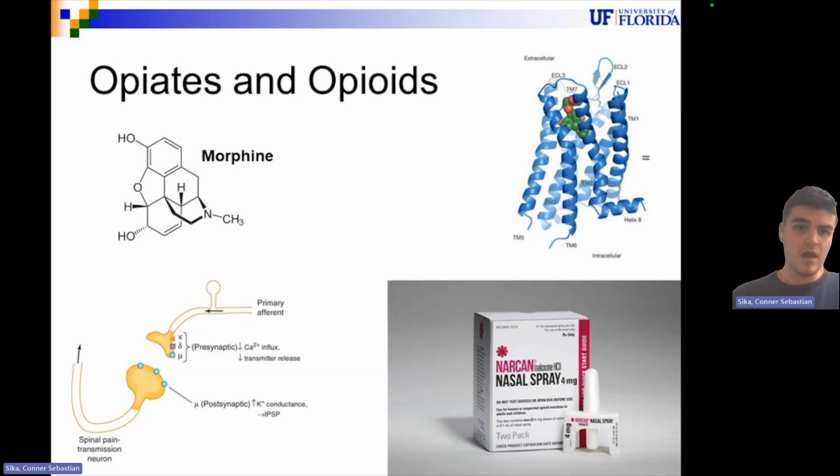On the bottom left, exploring the primary afferent and spinal pain transmission pathway reveals how opiates and opioids modulate pain perception. Opioids and opiates act on primary afferent neurons, which are nerve cells that are responsible for carrying noxious stimuli up the spinal cord. In the spinal cord, the noxious stimuli are transmitted to secondary neurons in the dorsal horn, forming the spinal pain transmission pathway.